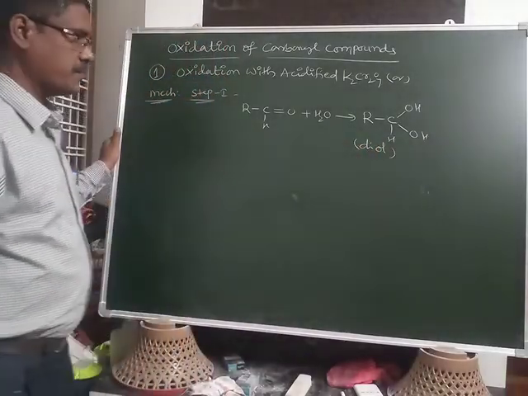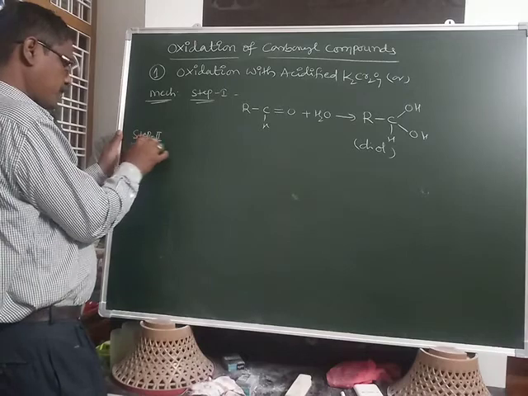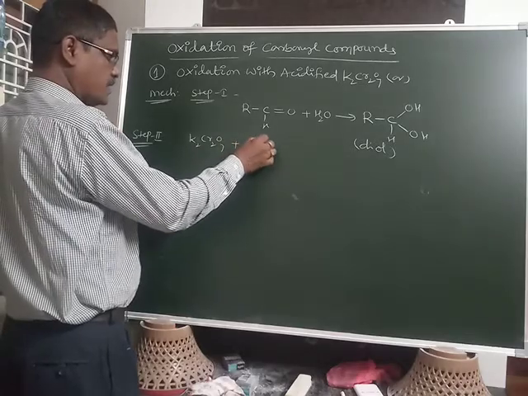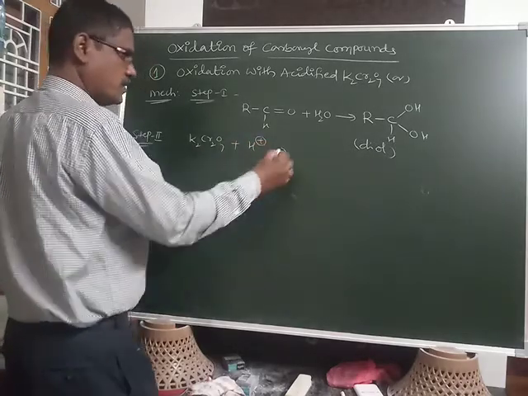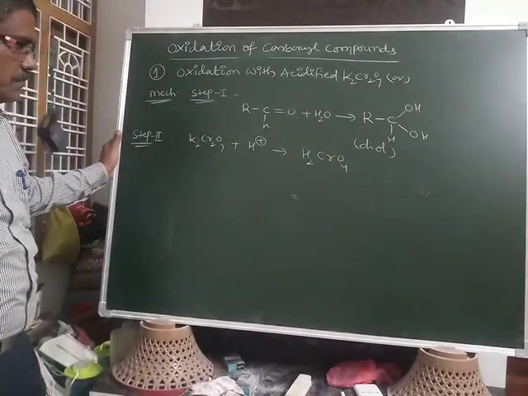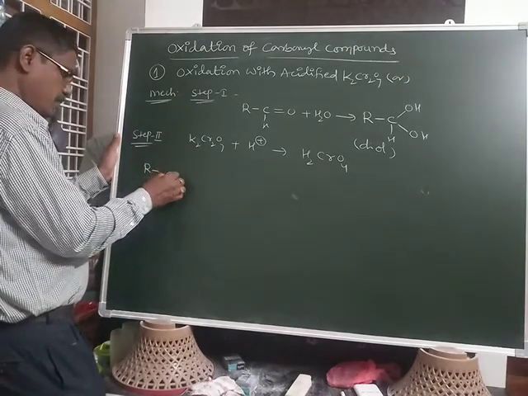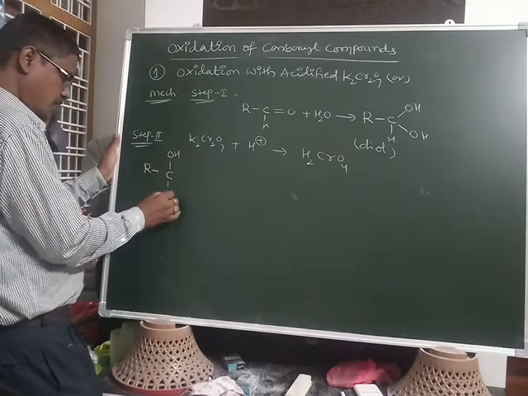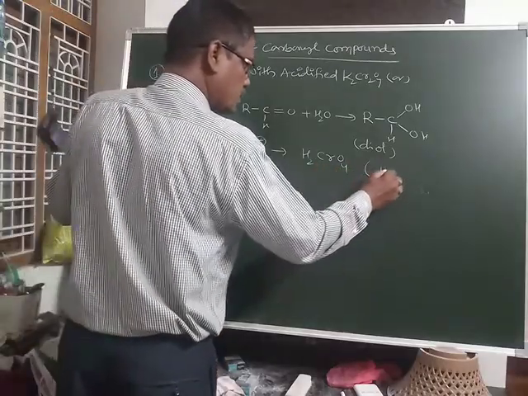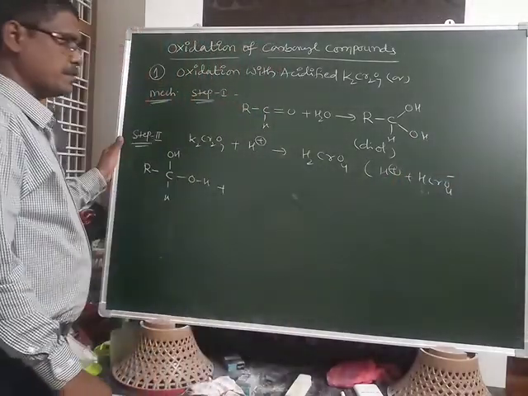This is unstable. Next, step 2: K2Cr2O7 in acid medium produces H2CrO4, which is called chromic acid. In the presence of chromic acid, this is OH and H, and this is OH, with the chromic acid giving H plus and HCrO4 minus.